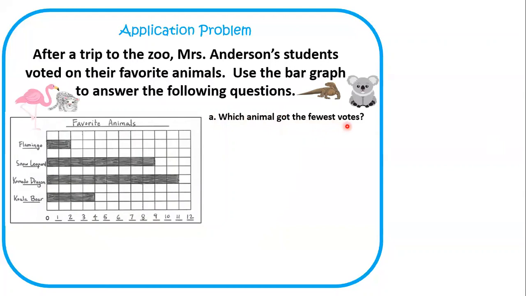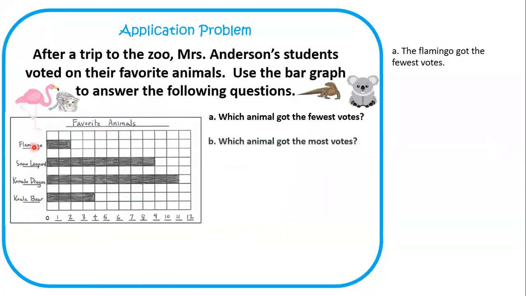Oh man, they start us off with an easy question. Let's look. We've got a flamingo, a snow leopard, a Komodo dragon, and a koala bear, okay? We gotta see which one has the fewest votes. Well, that's easy because I can see the smallest one is the flamingo. So in a sentence, I would say, the flamingo got the fewest votes. Okay, so these are pretty easy.